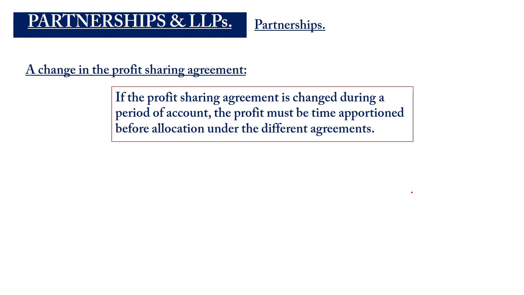Okay. What you do is that you have to time apportion the profit based on the period where the changes occur. So if they begin the year, let's say 1st January 2024, with a profit sharing ratio of let's say 3:2, and then on 1st July 2024, they decide to share the ratio equally, let's say 1:1.